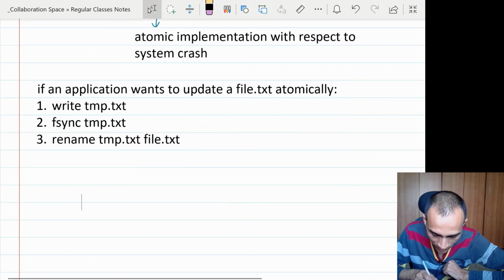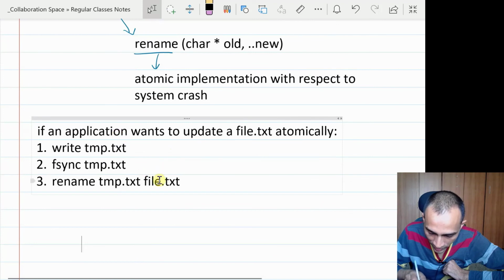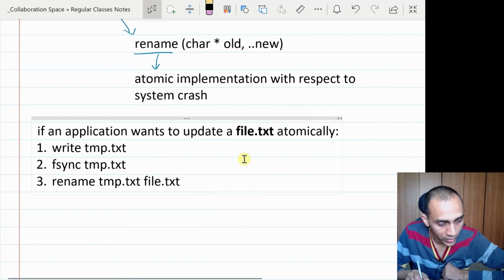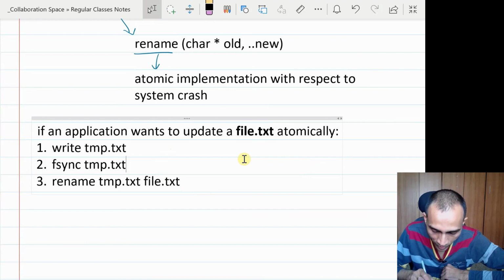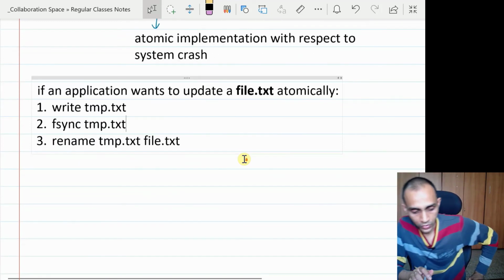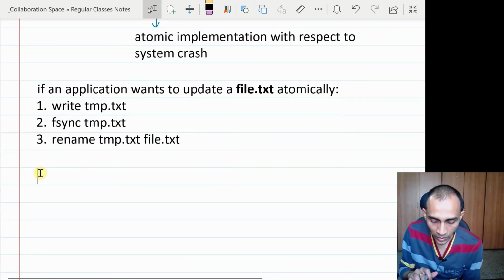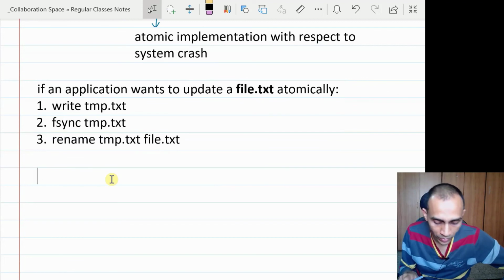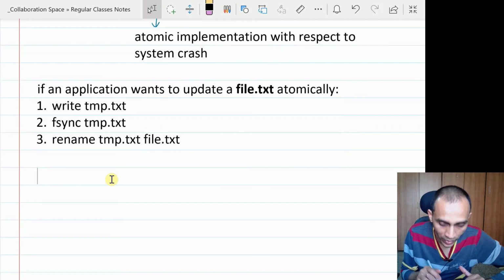So if a system crash happens in between at any step, either this file.txt will not change at all, or if all the three steps were successfully done, then this file would have been replaced completely by the new file, which is your temp.txt, which contains the old and the new content. So in this way you guarantee that you can atomically update any file. If any program wants to ensure that guarantee, like a database record or whatever, those sensitive applications need to follow this pattern of writing.